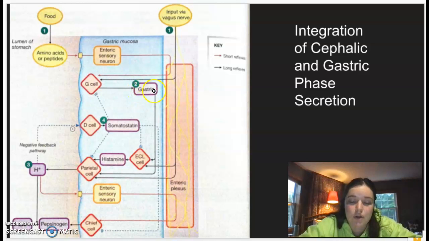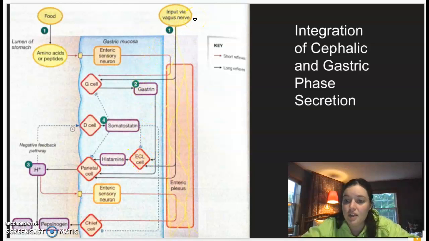Gastrin from here will go on and activate two different cells. It will activate ECL cells, which release histamine, and also activate parietal cells to secrete gastric acid. Additionally, when the ECL cells secrete histamine, histamine can act directly on parietal cells as well to release gastric acid.